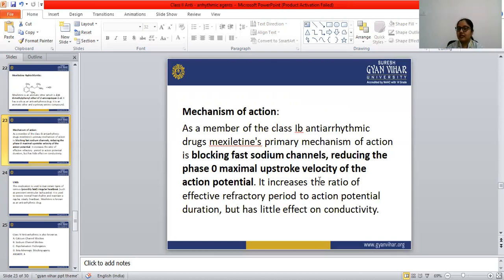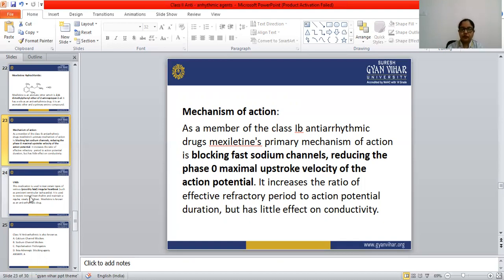It also increases the ratio of the effective refractory period to the action potential duration, but has little effect on the conductivity. And mexiletine is coming under the category of class 1B. Class 1B means decreases the duration of the action potential. And this class 1B is the sub classification of sodium channel blockers or membrane stabilizing agents. Okay, so this is all about the mechanism of action of mexiletine.